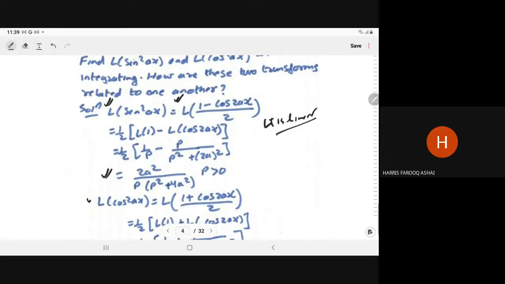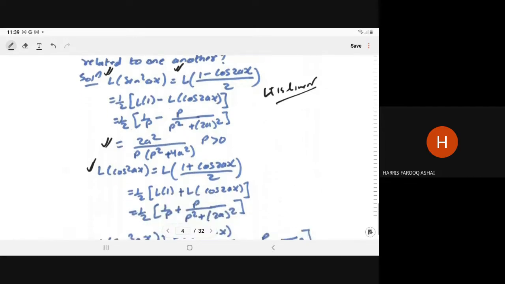Similarly, if you have to write the Laplace of the cos square ax, it can be written as (1 plus cos 2ax) upon 2. So Laplace of the cos square ax can be written as Laplace of (1 plus cos 2ax) upon 2.